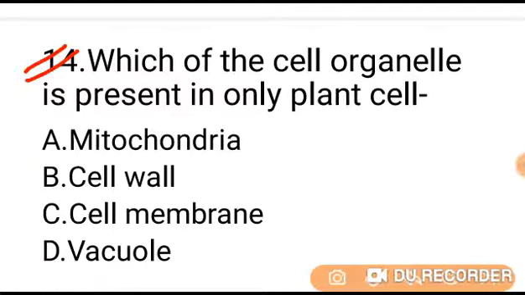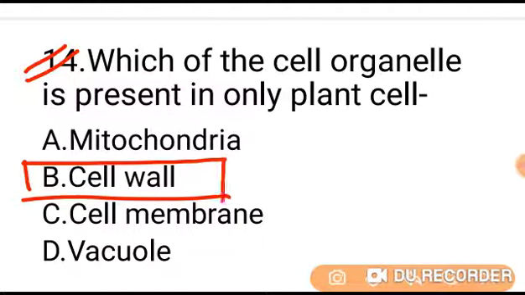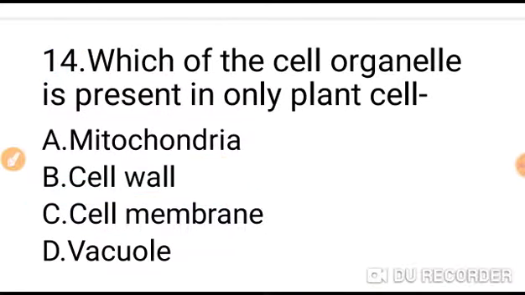Question number 14. Which cell organelle is present only in plant cells? Option A mitochondria, B cell wall, C cell membrane, D vacuole. All of you know plant cells also have features that animal cells do not have, which is the cell wall. So the correct option is cell wall. B is the correct answer. Go to next question.